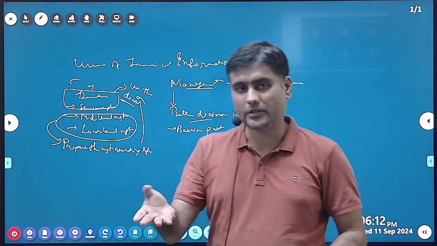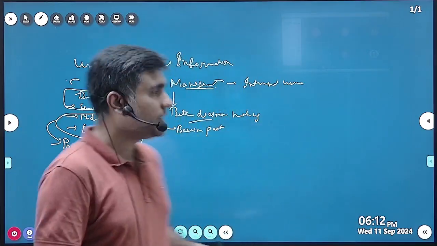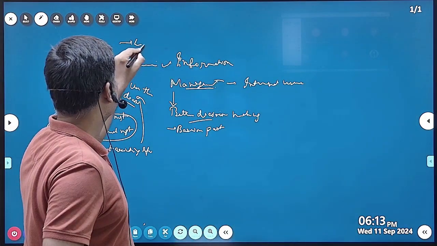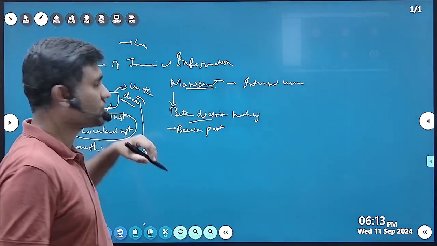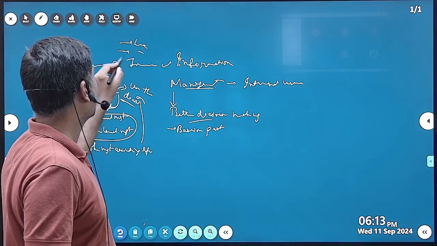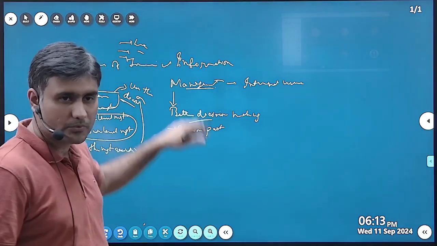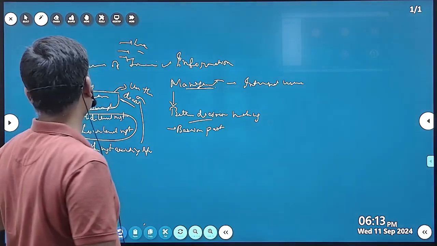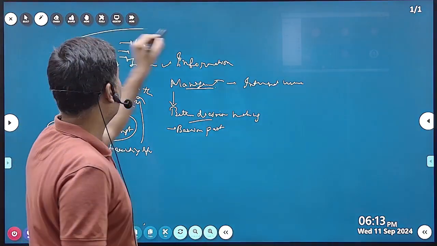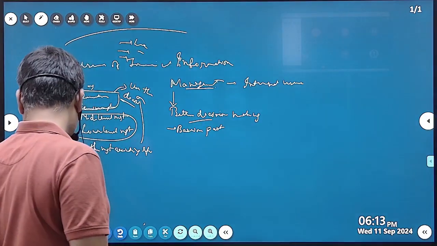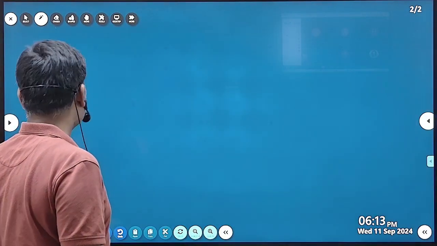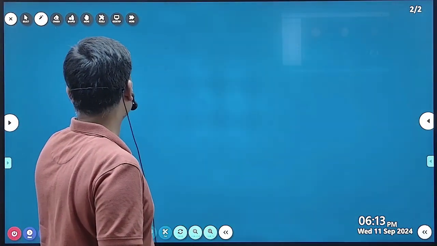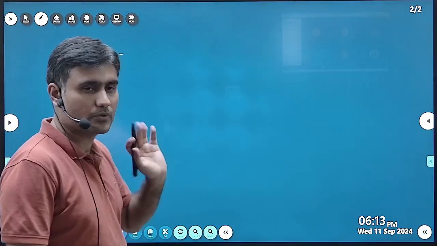Say Hindustan Unilever is making many products. They are making Lux soaps, for example. They are making 4 or 5 types of soaps.